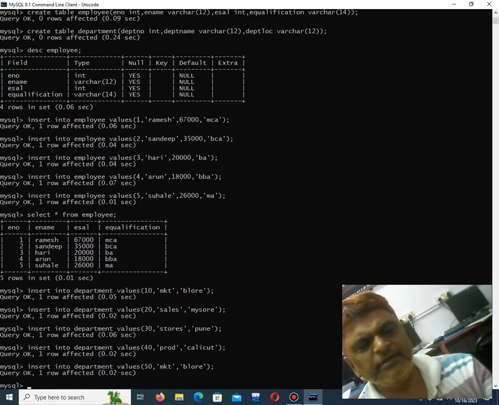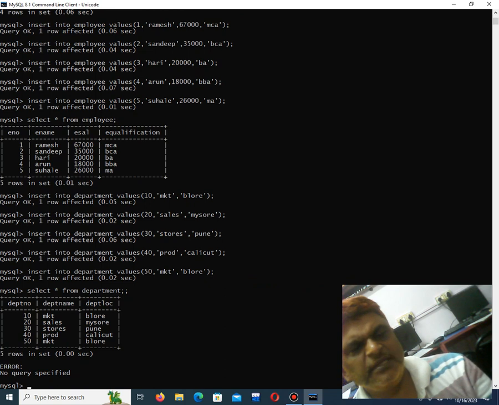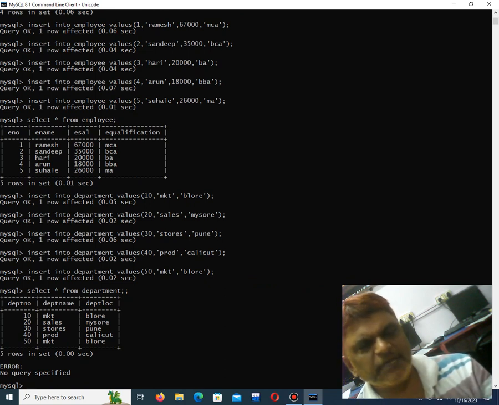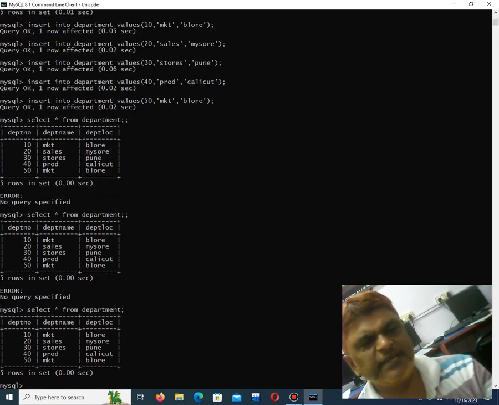Now if you want to check what records are inserted, you say select star from, what is the table name? Department. Here is the department table. See, this is the way how we create the database, select the database, how we create the table, how we insert the records, how to select from the table, like that. For each query, you have different information, different instructions. This is the different types of how we are selecting.